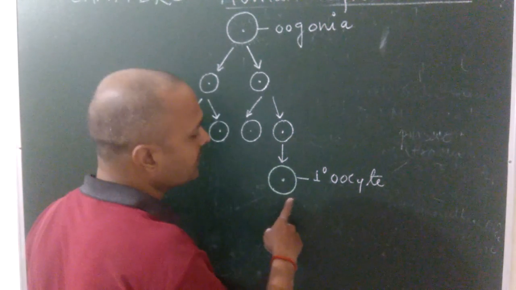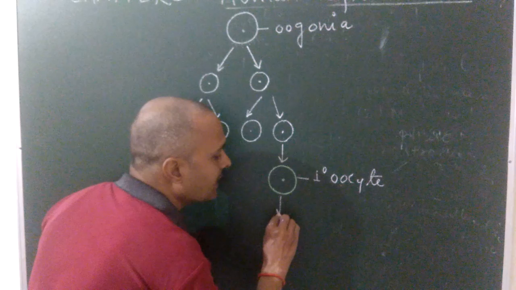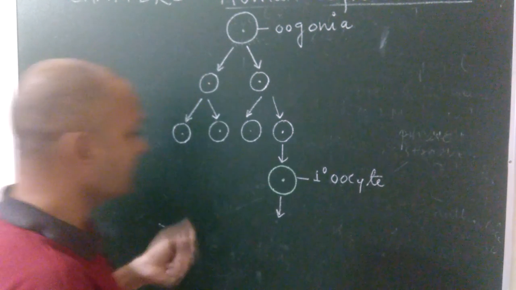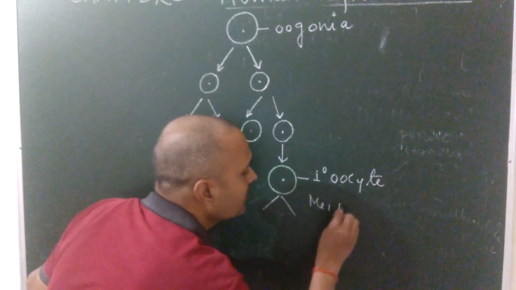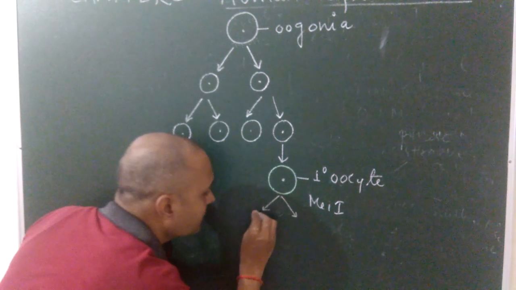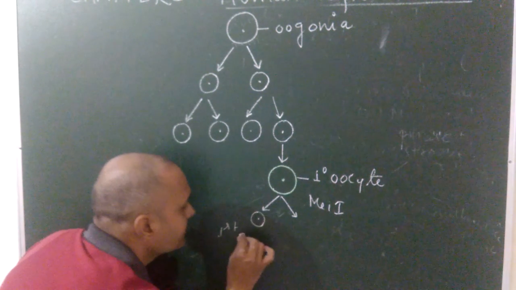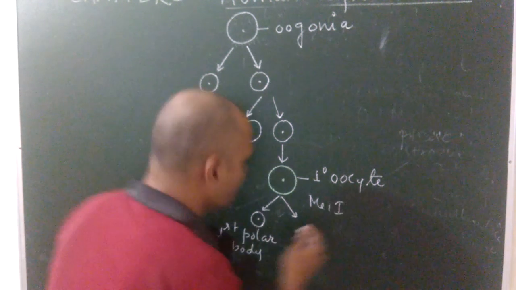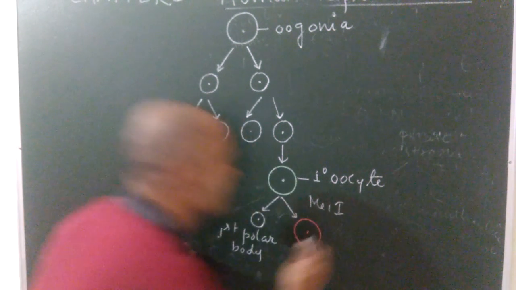Okay, the second phase is growth phase. Now in the growth phase, the primary oocyte increases its size. Okay, first see the flow chart. This primary oocyte undergoes meiosis first, the first maturation phase. Unequal division takes place. It forms a smaller cell known as first polar body, and the larger cell is known as secondary oocyte.